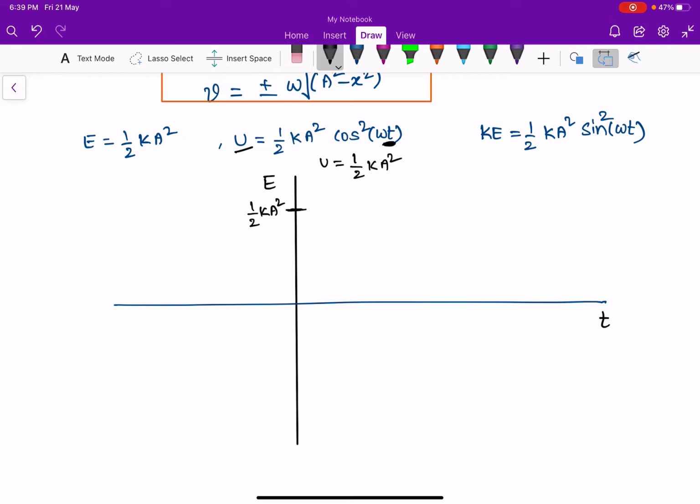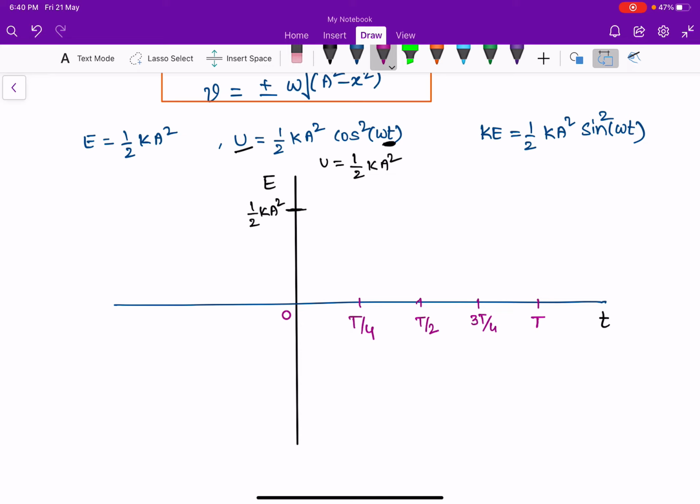When we take the potential energy curve, this is t equal to 0, then t equal to T by 4, this is T by 2, this is 3T by 4, and this is 4T by 4, or simply T.